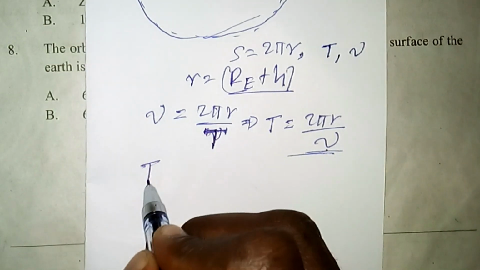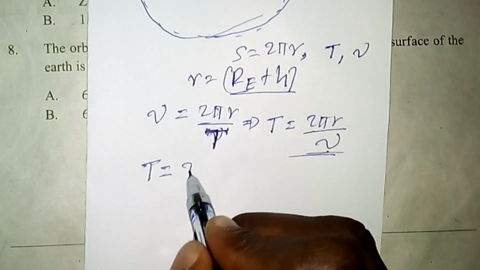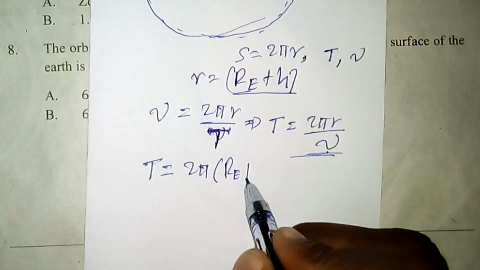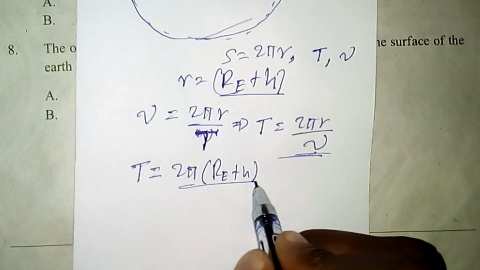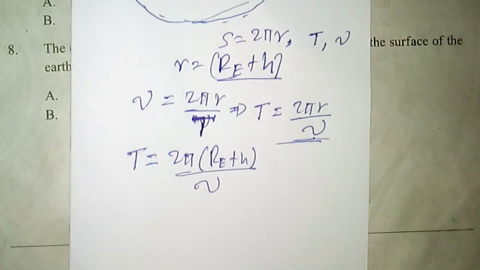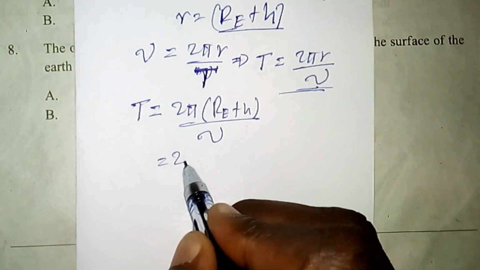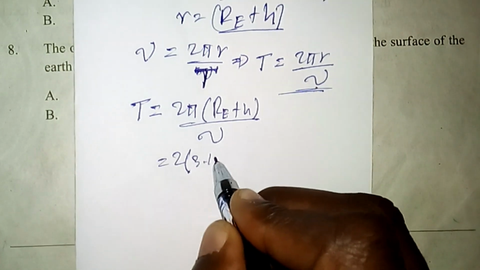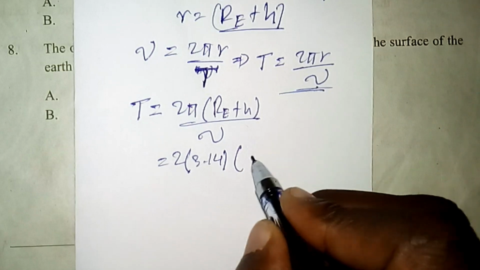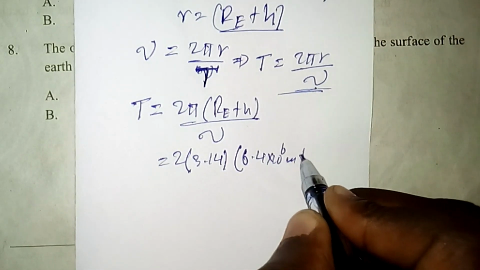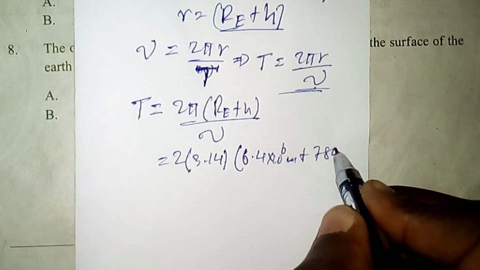So the orbital period of the satellite is 2 pi times r, where r is the radius of the Earth plus height h above the surface of the Earth, divided by the orbital speed of the satellite. If we substitute all the values, 2 times pi is 3.14, the radius of the Earth is 6.4 times 10 raised to 6 meter plus h is 780 kilometer.